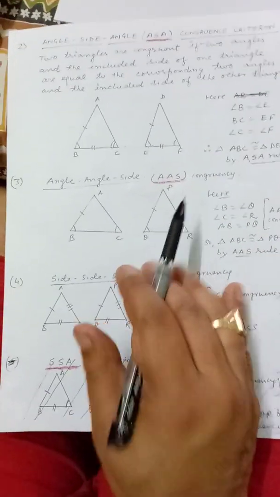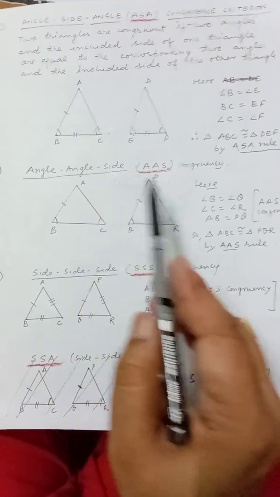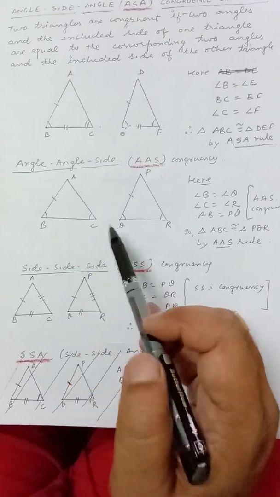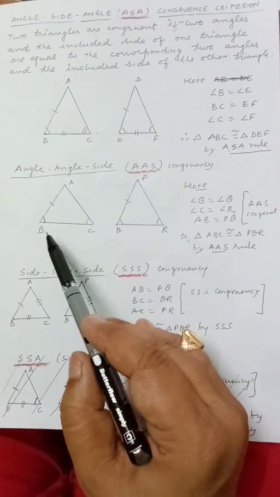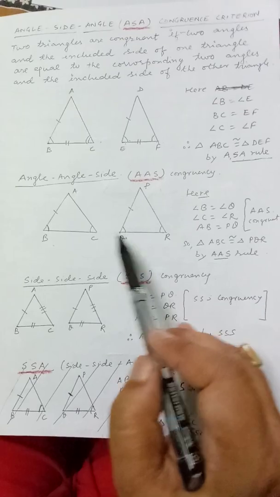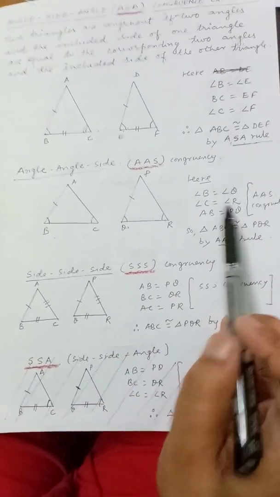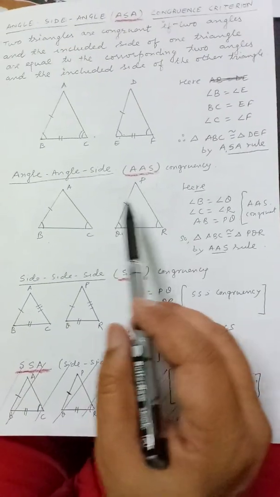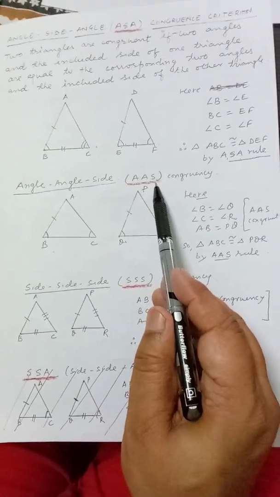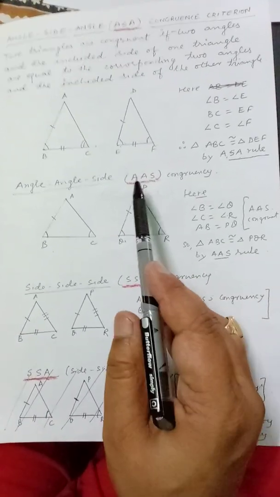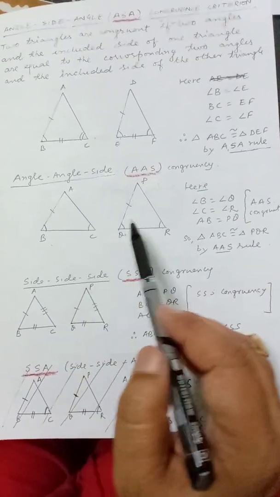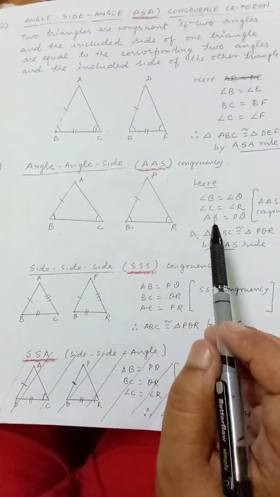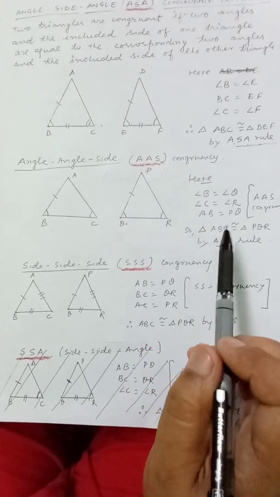Now moving forward, the third criteria, that is angle side. In this, suppose these two triangles are there, ABC and PQR. Here angle B is equal to angle Q, angle C is equal to angle R, and the side AB is equal to PQ. So here it is not necessary that this side should be in between these two angles. So when two angles and one side of one triangle are equal to two angles and one side of the other triangle, we say that it is the angle side criteria, and two triangles will be congruent by this rule.